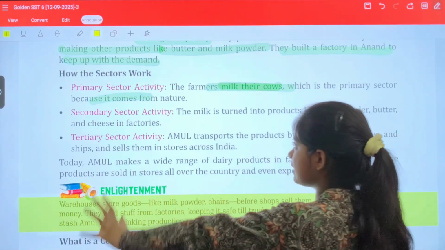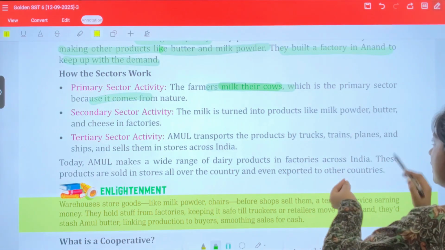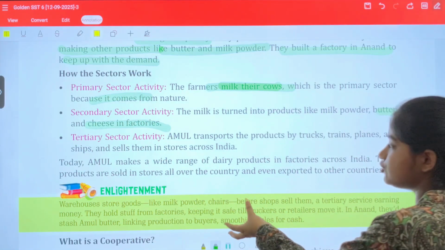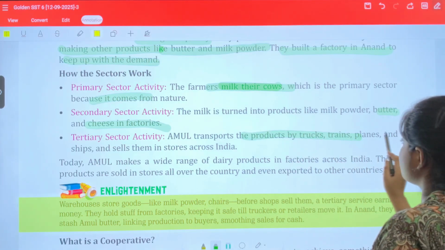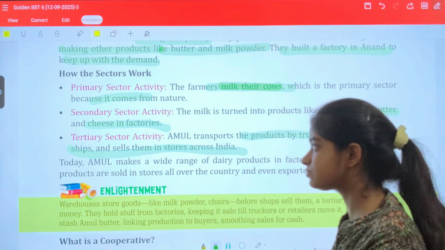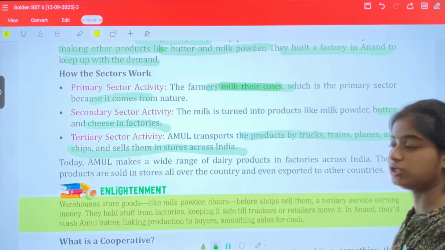Okay, and now in the secondary sector, this milk is turned into products like butter and cheese in factories. We have already seen this example previously. The tertiary sector is where Amul transports the products by trucks, trains, planes, and ships, and sells them in stores across India. Okay, so this is how this economy actually works.